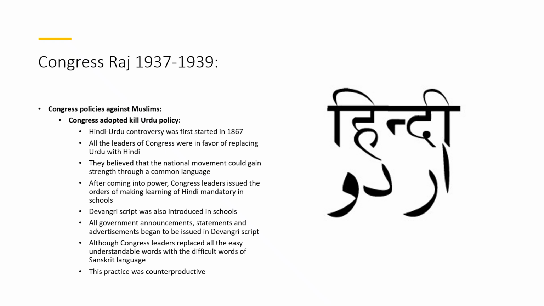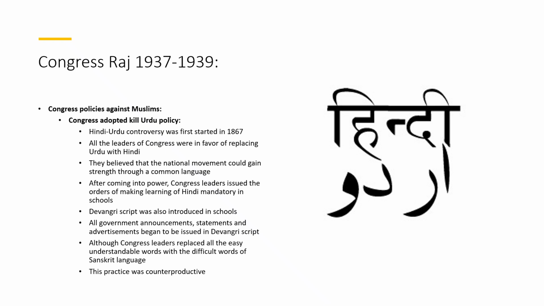Congress leaders replaced all the easy, understandable words with difficult words of the Sanskrit language, but students, this practice was counterproductive because the people of India were not comfortable with these difficult words.